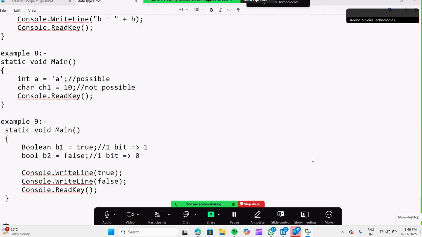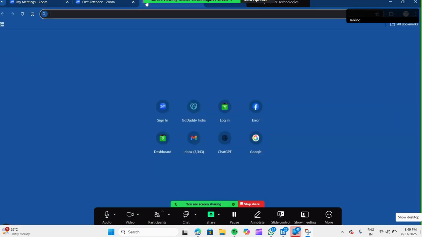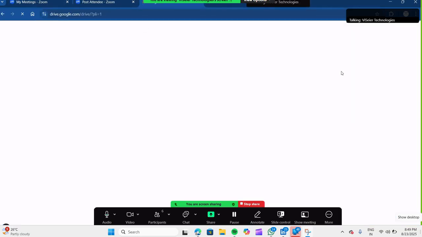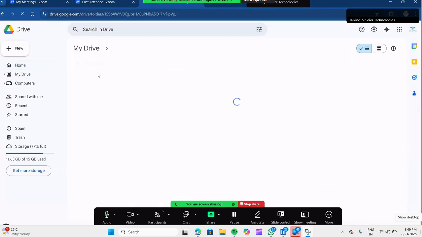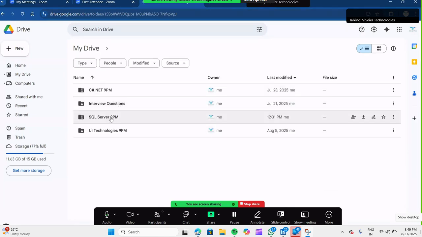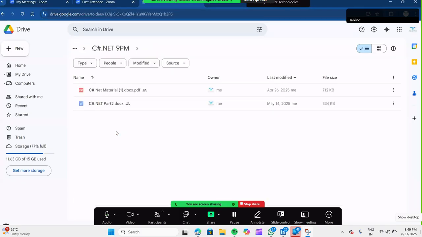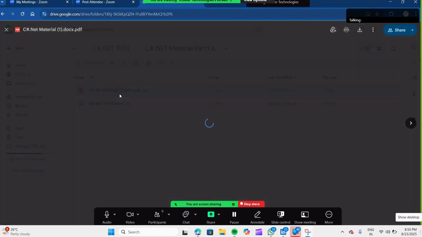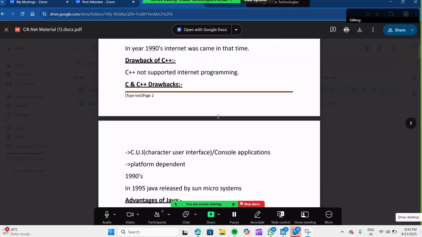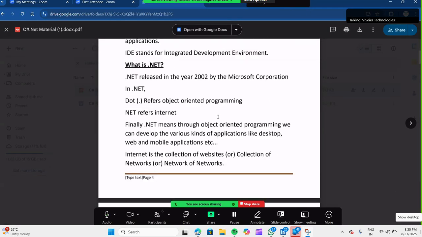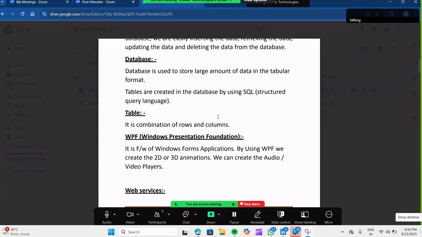One more thing I want to show you. Where is this drive? Drive is there. For these classes, in one of my previous batches I created material. Material one, part one. Whatever we discussed, mostly it will be there, the previous classes up to arrays. So the first 10 to 15 days of class will be there.